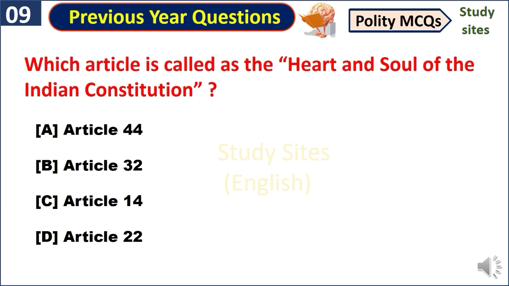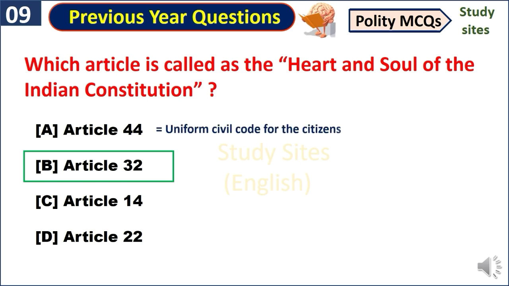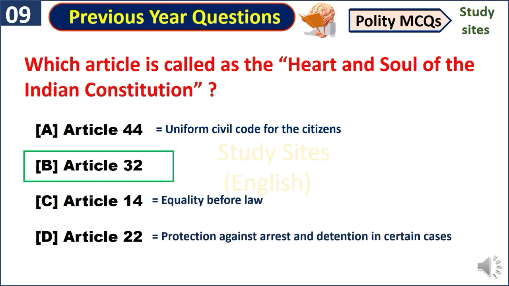Which article is called the heart and soul of the Indian Constitution? Article 32. And friends, Article 44 deals with Uniform Civil Code for the citizens. Article 14 deals with equality before law. And Article 22 deals with protection against arrest and detention in certain cases.